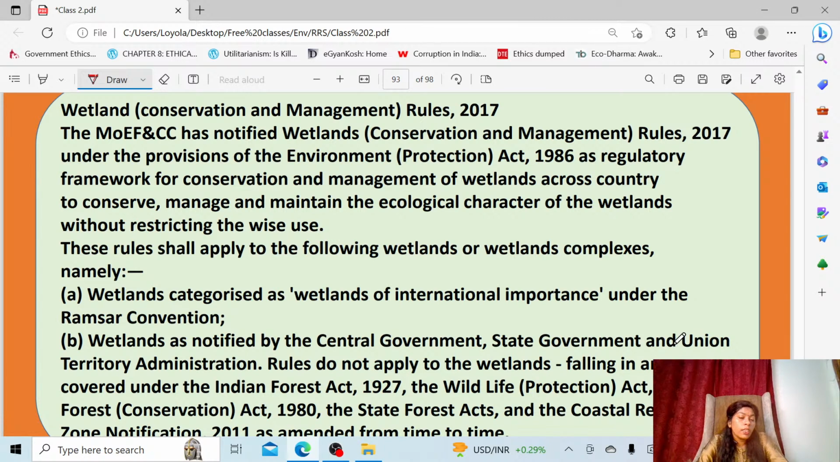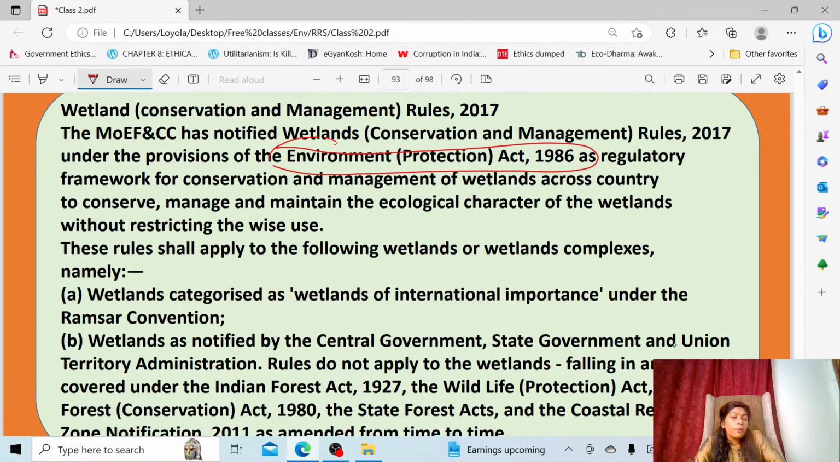Under this rule, the ministry has notified the rules, okay, under which act? Under the Environment Protection Act, they have notified the rules, okay. So these rules act as a regulatory framework, mainly to conserve and manage the wetland. Managing means wise use of the wetland. So this will take care of conserving, managing, and maintaining the wetland character, okay.